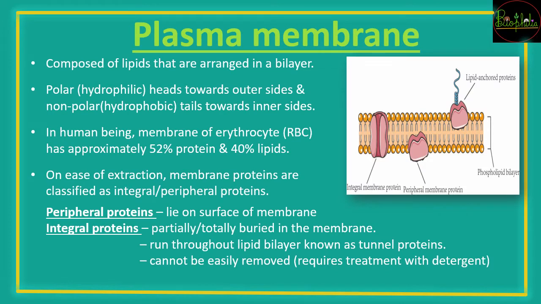So first is the plasma membrane, which has another name, the cell membrane. आपको ये पता होगा पहले से that the cell membrane or plasma membrane is composed of lipids. Lipids are a kind of fat. This lipid is layered in a bilayer, यानी उसके दो layers हैं, and these two layers are not arranged anyhow. They are arranged as per the hydrophobic and hydrophilic nature. So there are polar heads and non-polar tails.